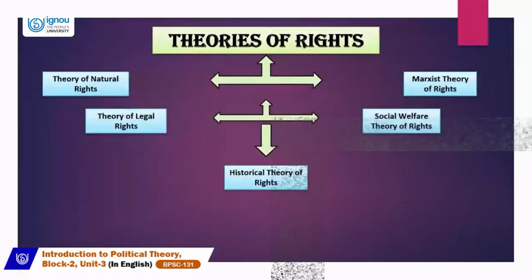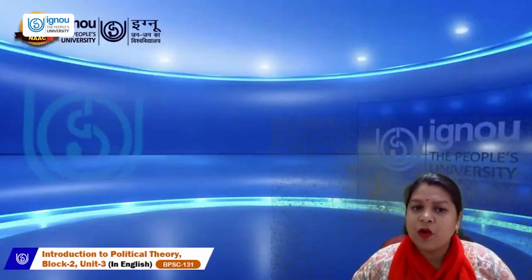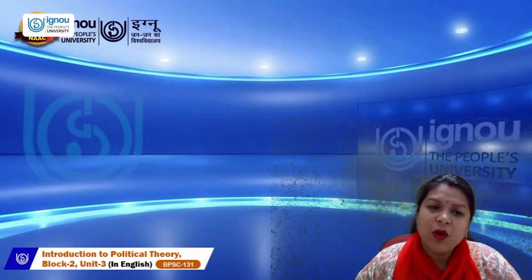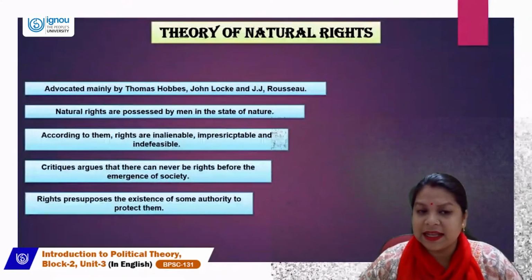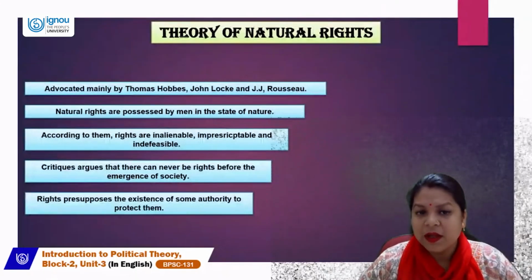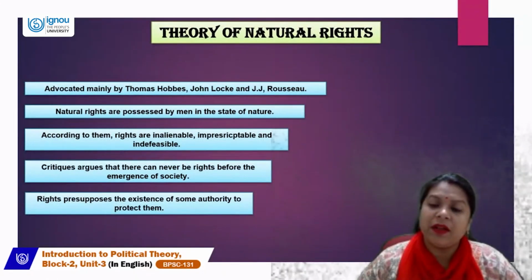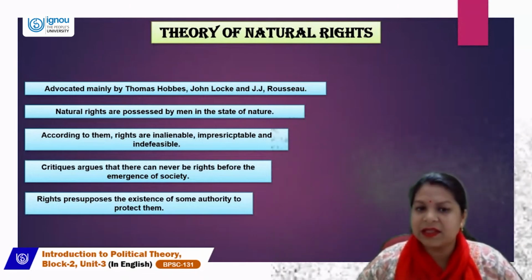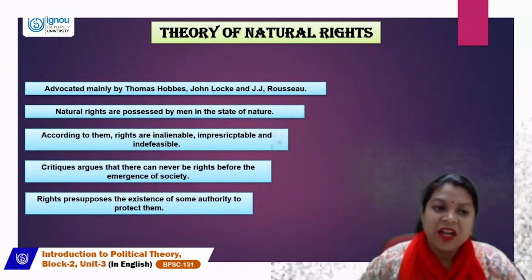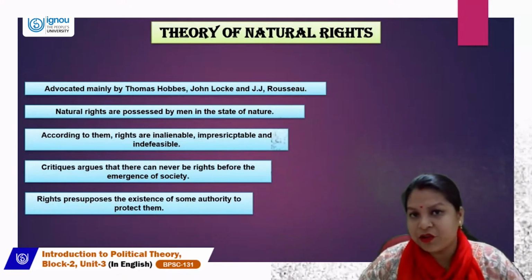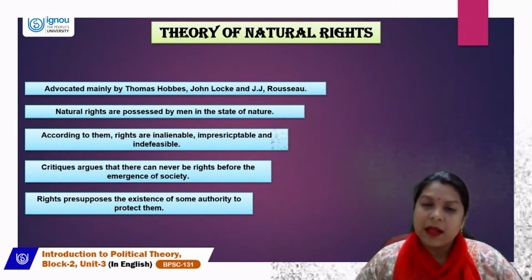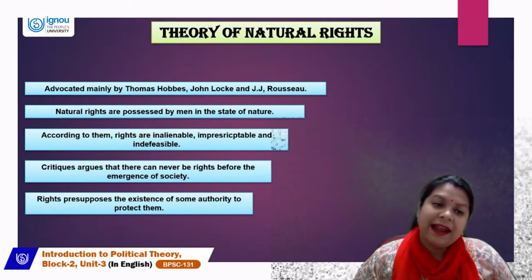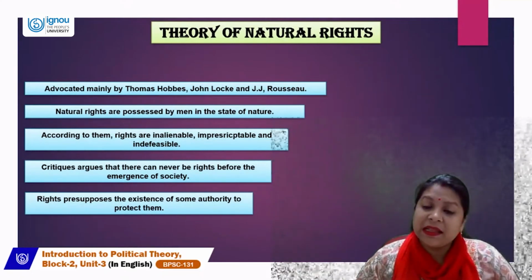Let's start with the theory of natural rights. What do we mean by natural rights and who advocated them? This theory of natural rights is advocated by Thomas Hobbes, John Locke, and J.J. Rousseau, who are important whenever you are talking about theories of rights, because they are the proponents of this theory. Natural rights are possessed by men in the state of nature.